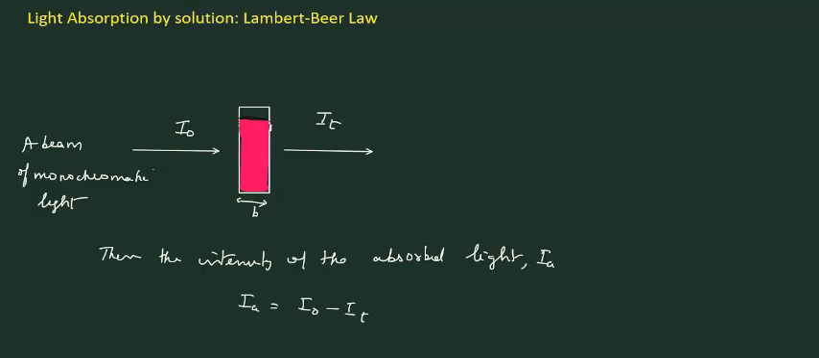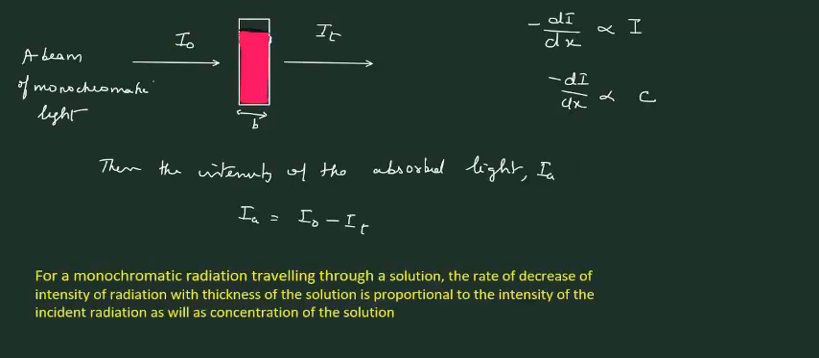Beer-Lambert's law states that the rate of decrease of intensity with thickness of the solution is proportional to the intensity of the radiation, and this is also proportional to the concentration of the solution. So the law can be stated as: for a monochromatic radiation traveling through a solution, the rate of decrease of intensity of radiation with thickness of the solution is proportional to the intensity of the incident radiation as well as the concentration of the solution.